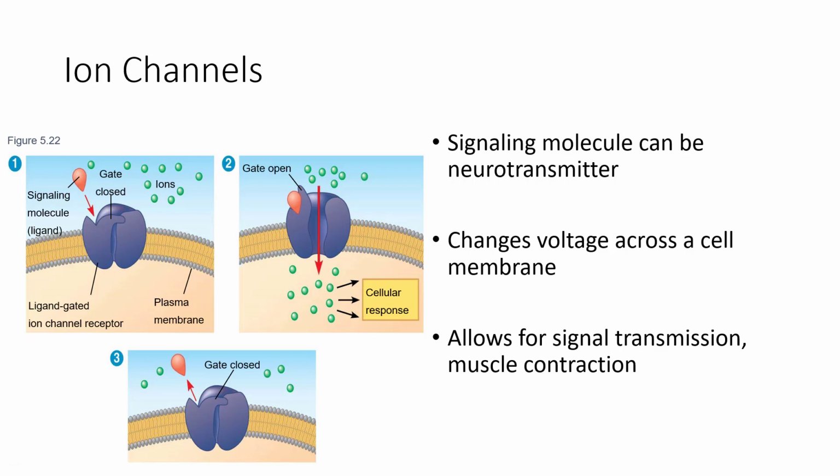And what happens with an ion channel is there will be a change in the voltage across the cell membrane. If you don't understand that quite yet, we will get to this in more detail when we cover the nervous system, because ion channels are frequently found in the nervous system. And this does, as I mentioned, allow for signal transmission between neurons and muscle contraction.